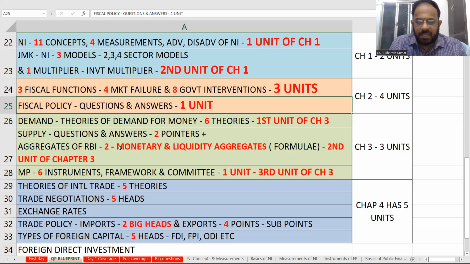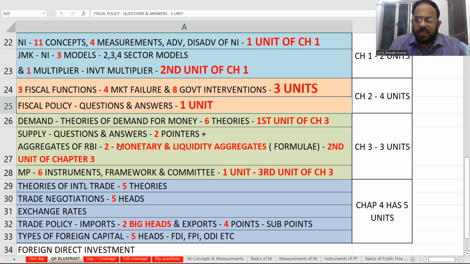What is the Monetary Policy Committee? All these things will be there in one unit. Okay. Next is chapter number 4, where it has 5 units. If you see, there will be colors that I have differentiated, so it should be easy for us to understand. How many theories are there?